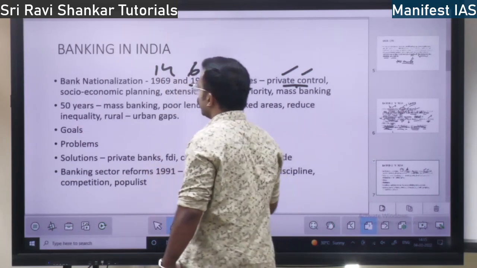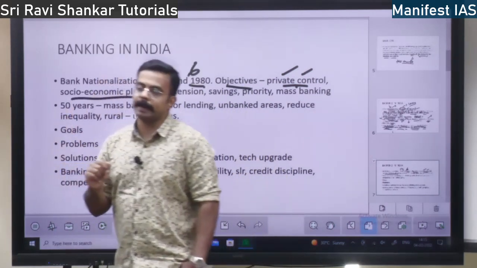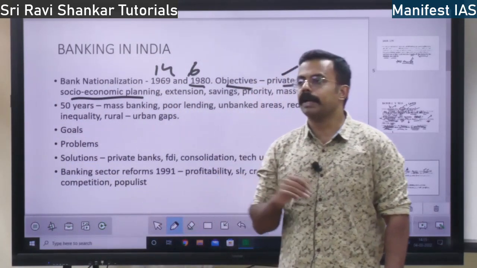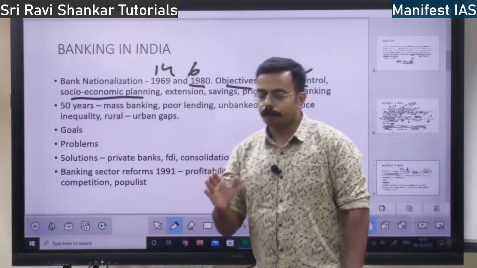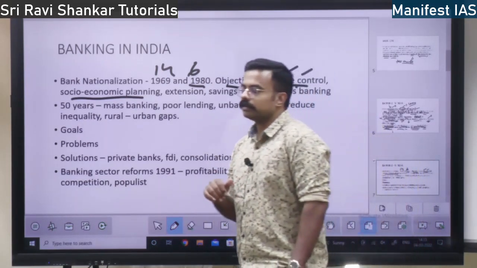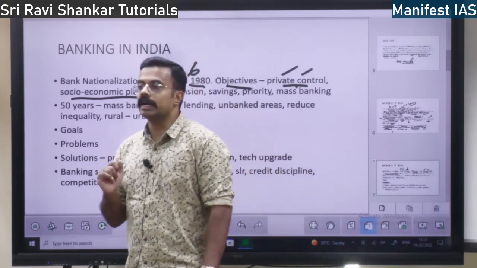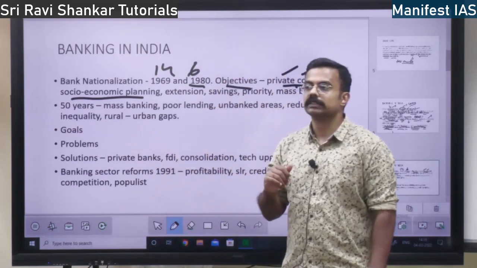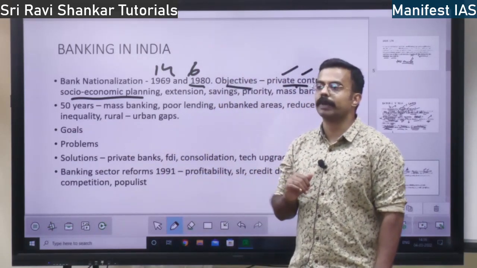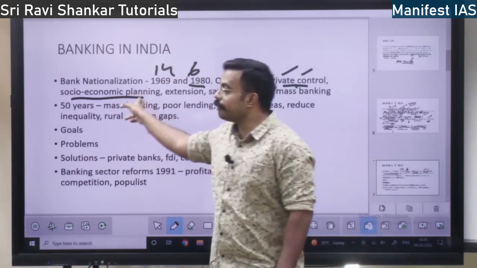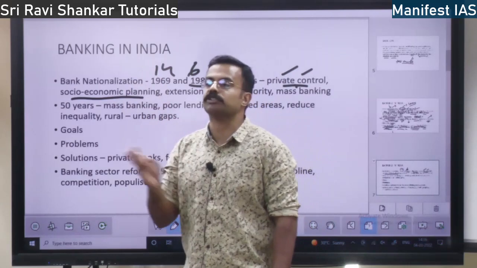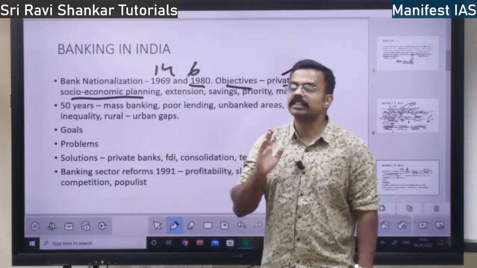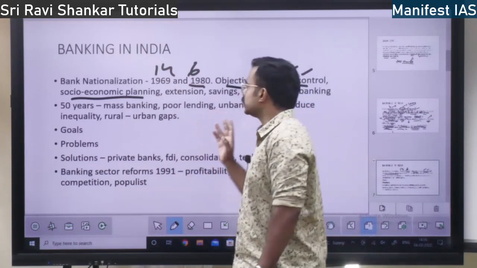And also, nationalization is a socio-economic planning. We were following the planning pattern since 1951. So for the plan, the government needed money. These private banks were not giving the money for planned purposes. There was no investment from private banks. And also these private banks were not investing in the social sector, education, health, and also not in expansion of the economy. So that is the reason nationalization took place.